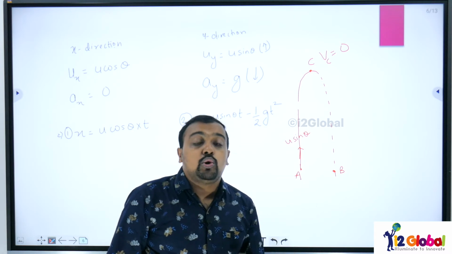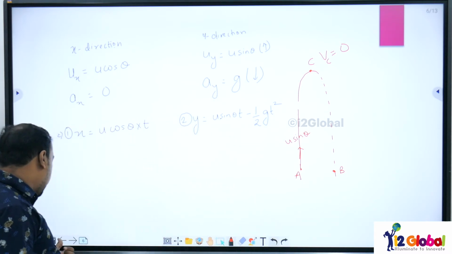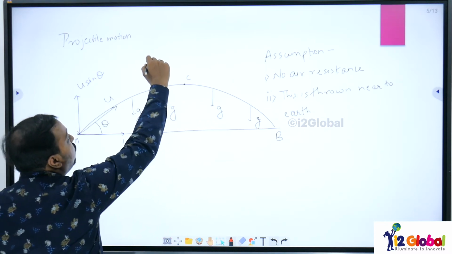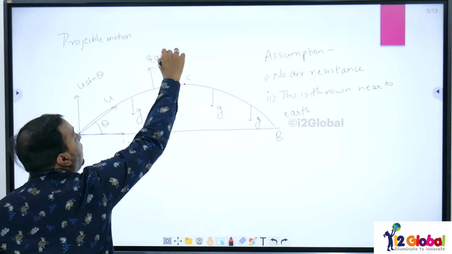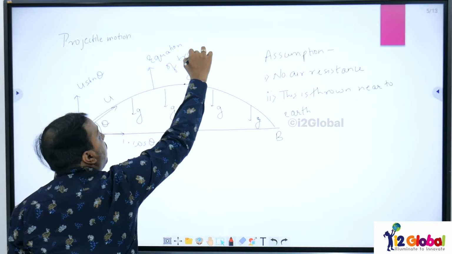Now I want to know about the equation of trajectory. What do you mean by equation of trajectory? Equation of trajectory means this parabolic path that it was following, I want to get its equation. That is called the equation of trajectory.